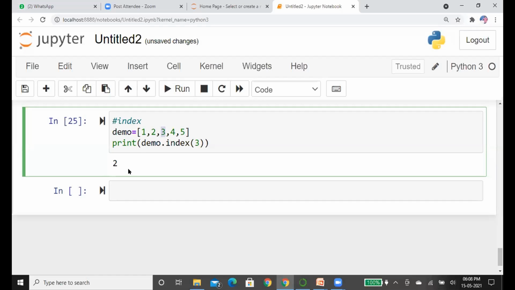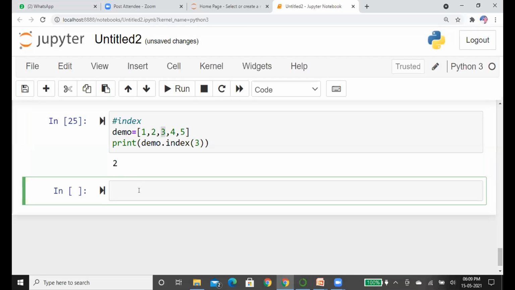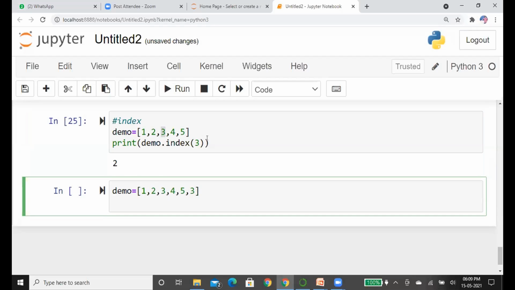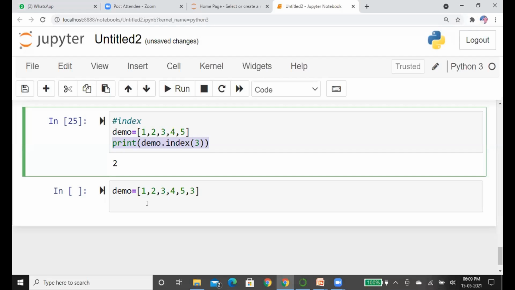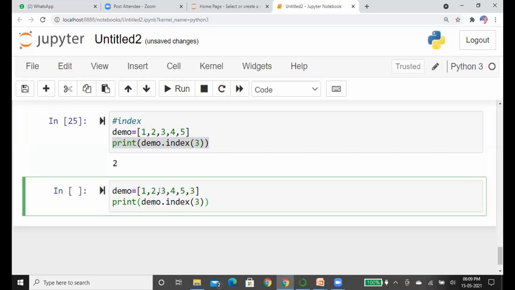And suppose an element occurs twice, what will happen? I mean if the element occurs at 2 positions, then it will give the value which occurred first. Suppose here the element 3 occurs again. I just copy this. You see in the list that element 3 occurs at the position 2 and element 3 occurs at the index 6.